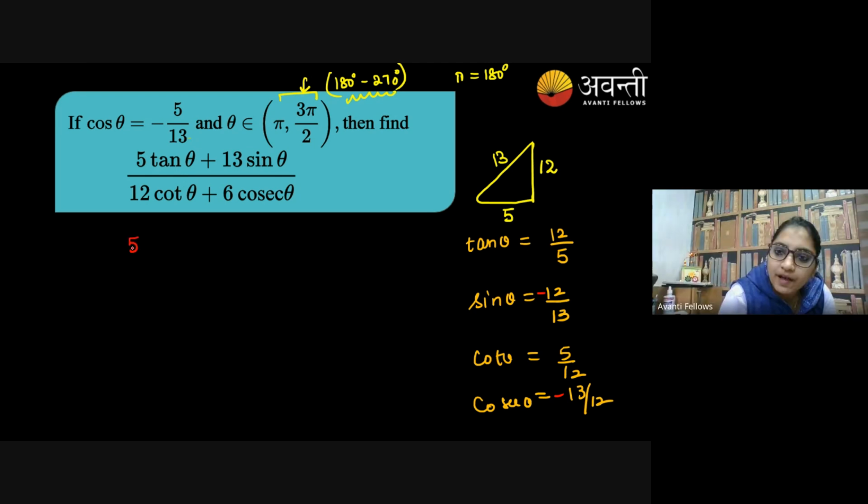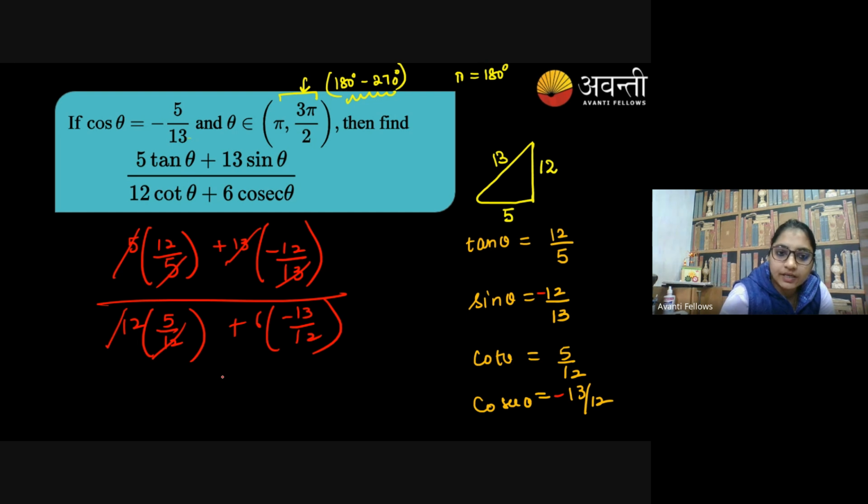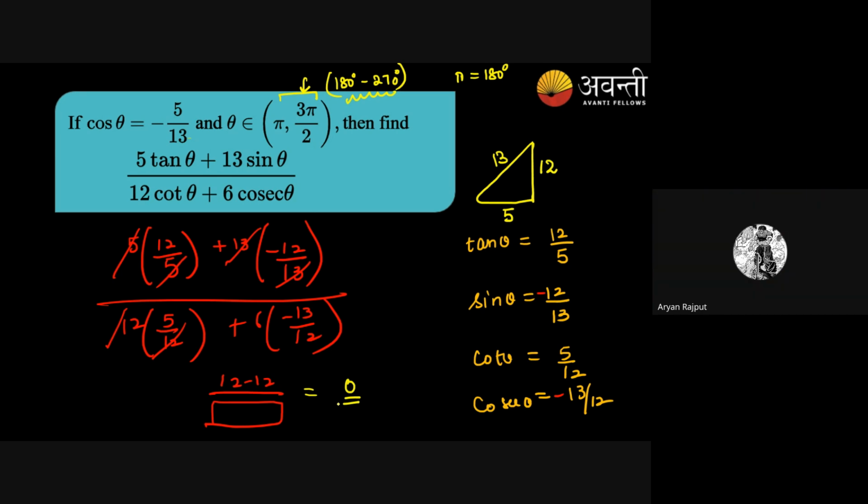Yes, ma'am. So it will become 5 into 12 upon 5 plus 13 into minus 12 upon 13, divided by 12 into 5 upon 12 plus 6 into minus 13 upon 12. See, 5 and 5 cancel, 13 and 13 cancel, 12 and 12 cancel. It means 12 minus 12 divided by some other value in the denominator. So anything in the numerator becoming 0, the answer will be 0. Yes, ma'am. Clear to everyone? Yes, ma'am.